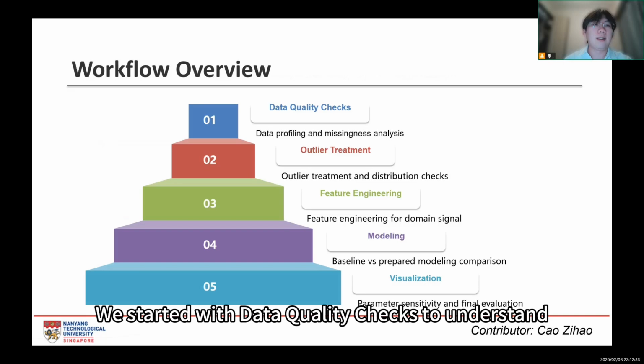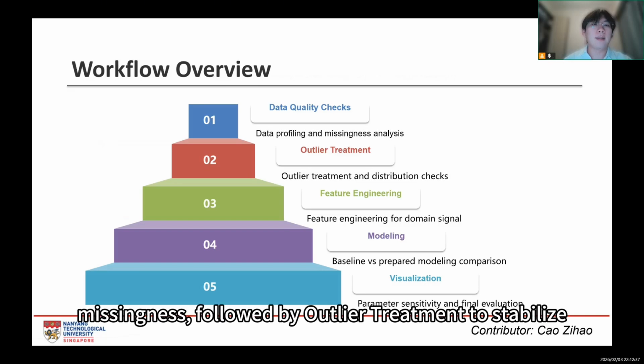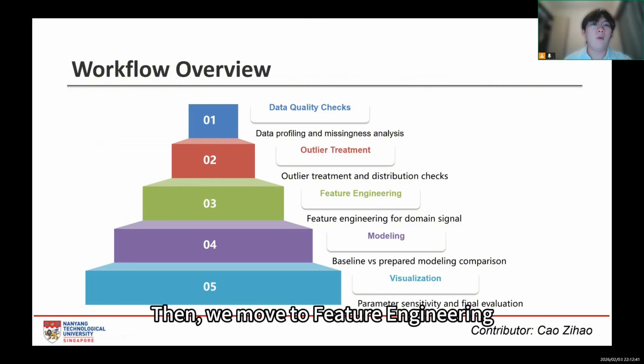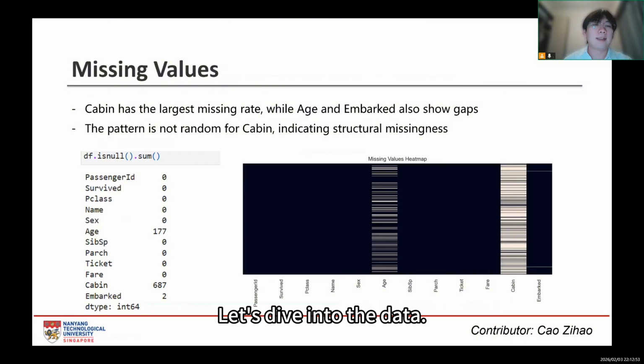We started with data quality checks to understand missingness, followed by outlier treatment to stabilize distributions. Then, we moved to feature engineering to extract the domain signals, followed by modeling, and finally, visualization for evaluation. Let's dive into the data.